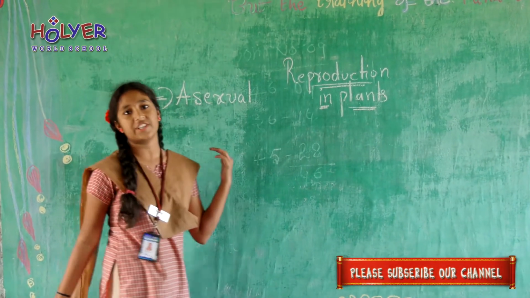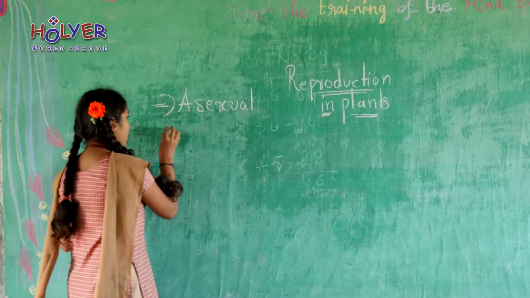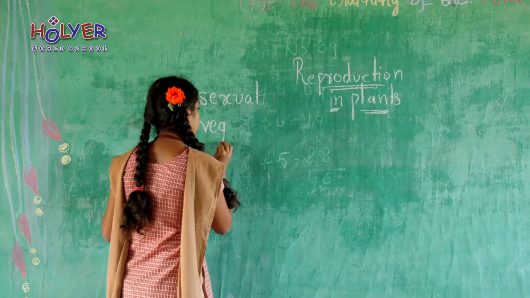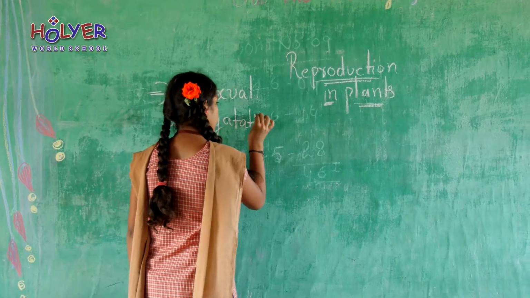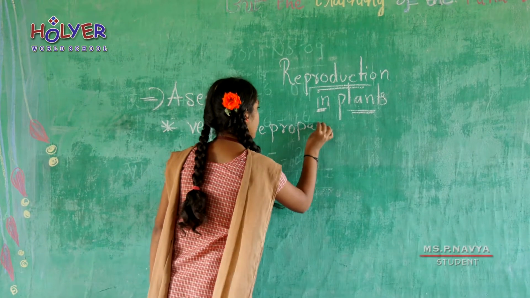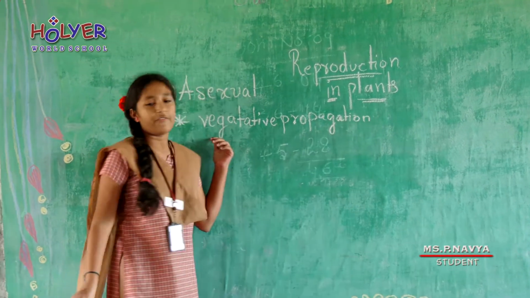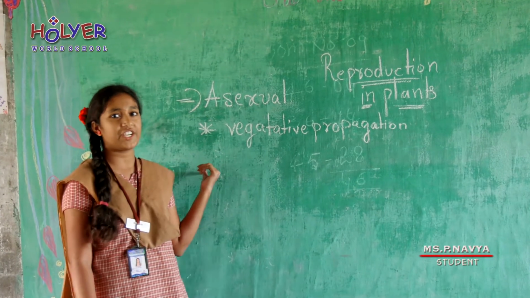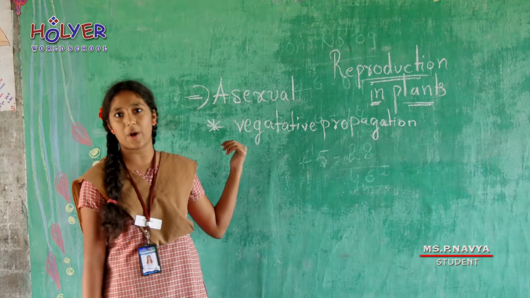In asexual reproduction, there are many ways. Some of them we will present now. First one is vegetative propagation. Vegetative propagation means reproduction through the vegetative parts like roots, stems, leaves.